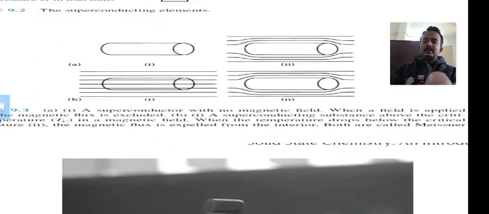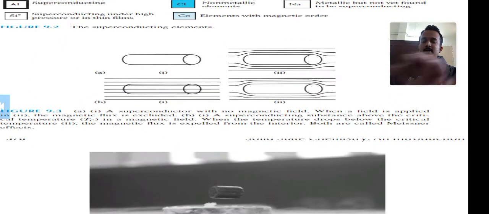Then the second point is about the magnetic flux: B is zero inside the superconductor. The magnetic flux inside the superconductor is zero, because B equals mu 0 H times (1 plus X), and when B is equal to 0, X must be equal to minus 1.